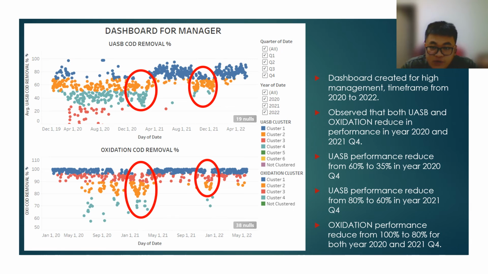Performance of UASB reduced from 60% to 25%, and the performance of oxidation reduced from 100% to 80%. Whereas in the year 2021 fourth quarter, observe there is another reduction in performance of UASB from 80% to 60%, while performance of oxidation reduced from 100% to 80%. This is mainly due to high rainfall.